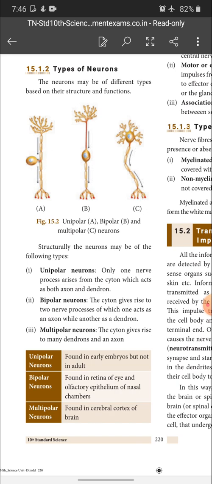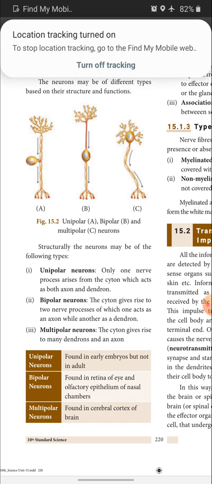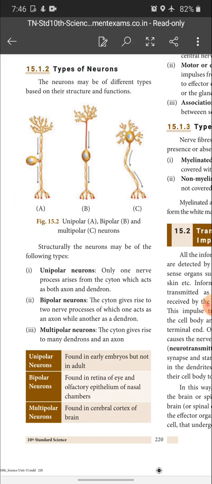The unipolar neuron is the neuron which has only one process. That single process acts as a dendron on one side and as an axon on the other side, so this single process itself acts as cyton as well as dendron and axon. This is called unipolar.